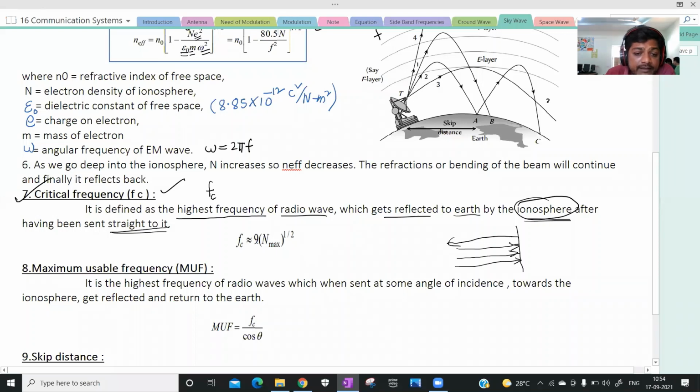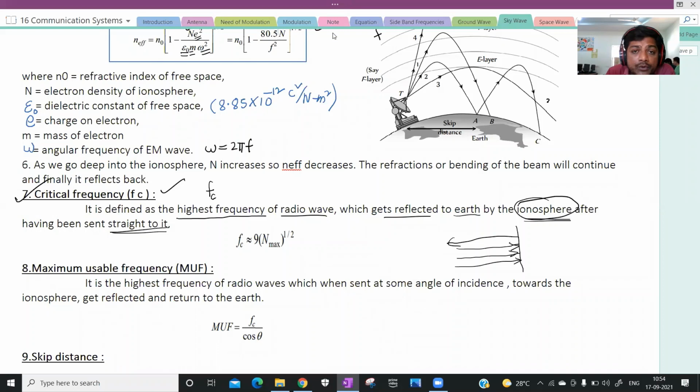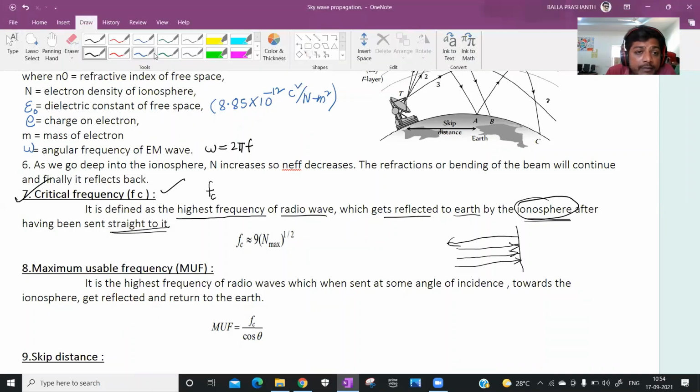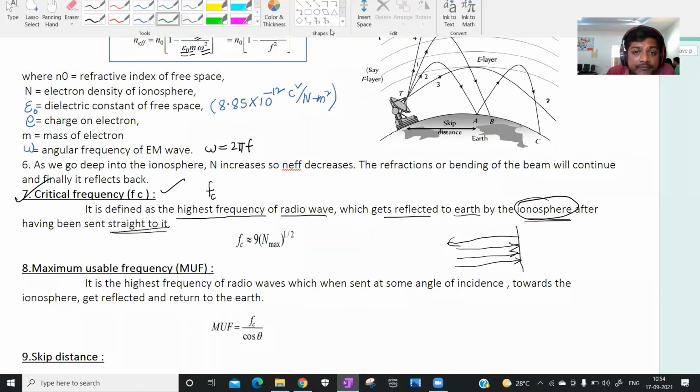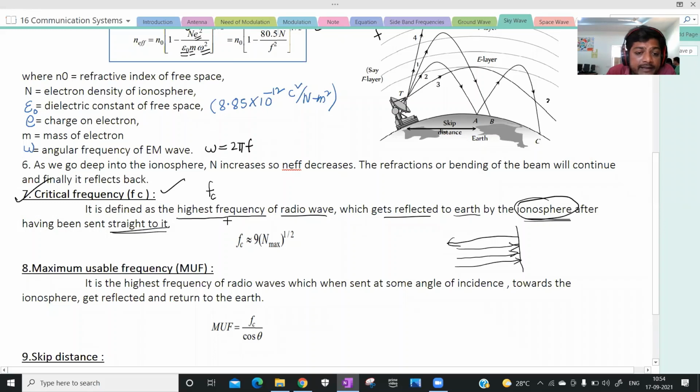The critical frequency is given by this expression: fc equals 9 times N maximum to the power 1 by 2. Here, what is N maximum? It is the maximum electron density of the ionosphere.